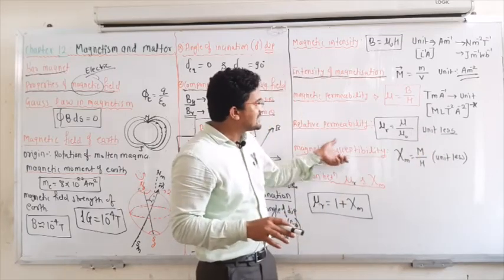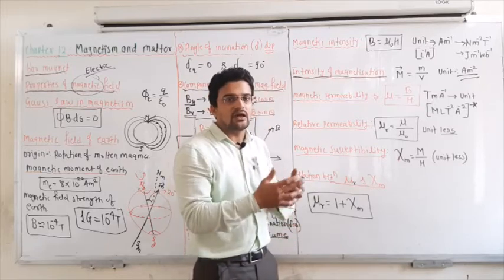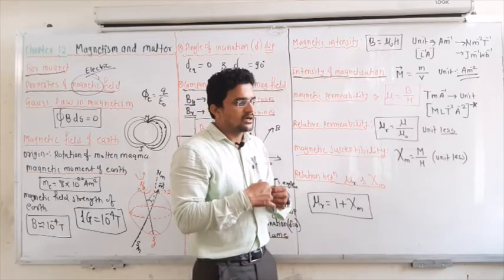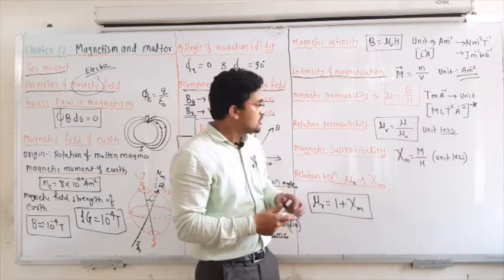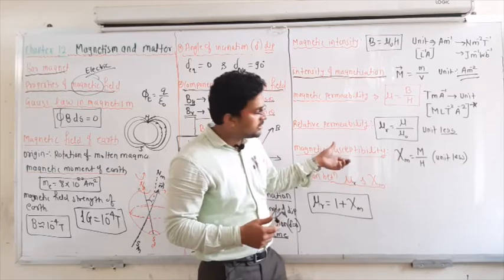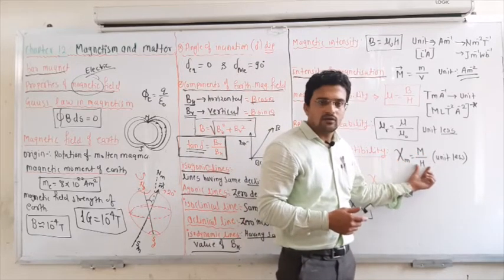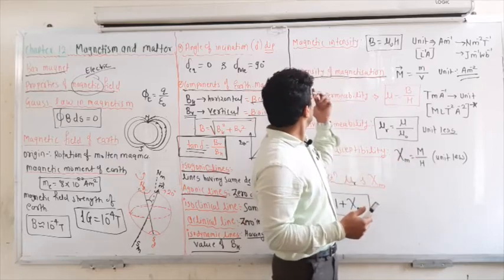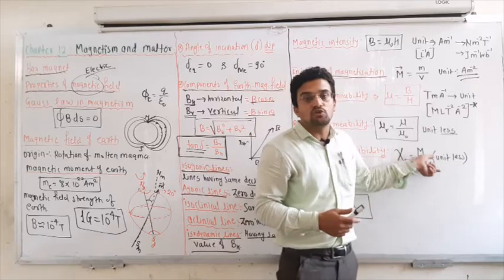Next is magnetic susceptibility. Susceptibility means how much any material acquires the magnetic field. Some materials do not like the magnetic field lines, and some materials like the magnetic field lines. That quantity is known as susceptibility, and susceptibility is equal to the intensity of the magnetization divided by the magnetic intensity. It is also a unitless quantity.